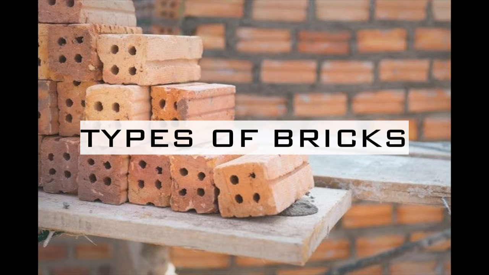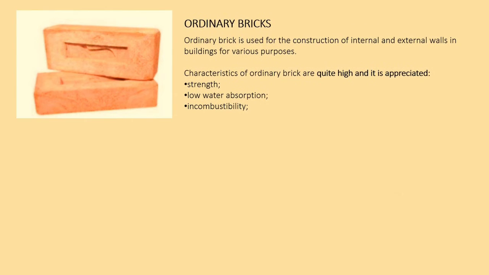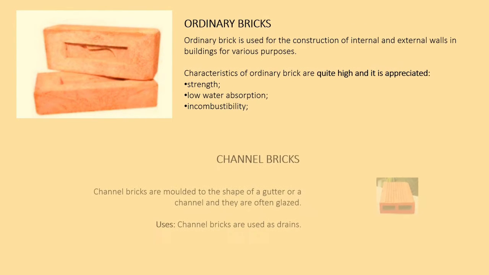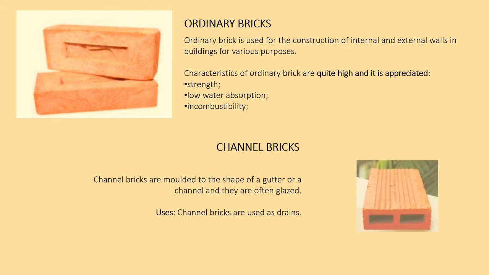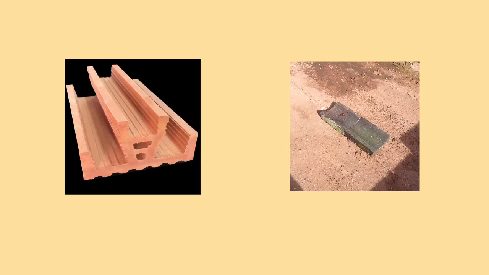So the first one is the ordinary bricks. Ordinary brick is used for the construction of internal and external walls in buildings for various purposes. Characteristics of ordinary brick are quite high and it is appreciated for strength, low water absorption and incombustibility. The second is channel bricks. Channel bricks are molded to the shape of a gutter or a channel and they are often glazed. Channel bricks are used as drains.